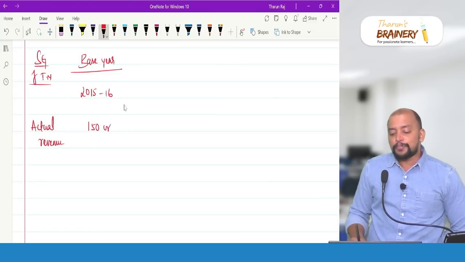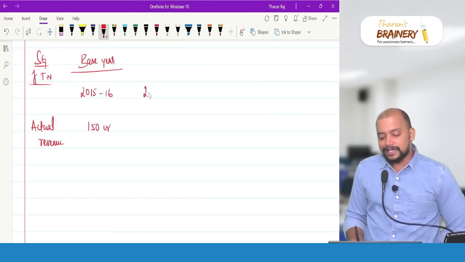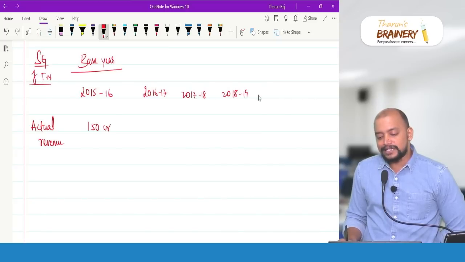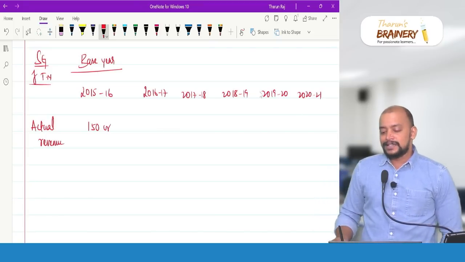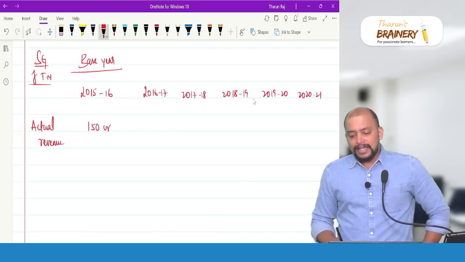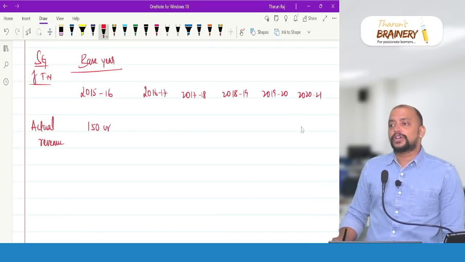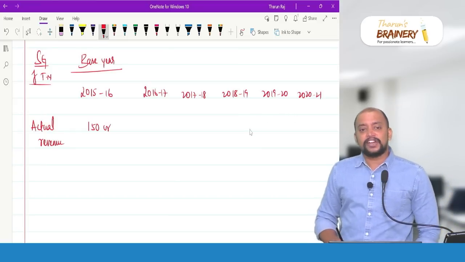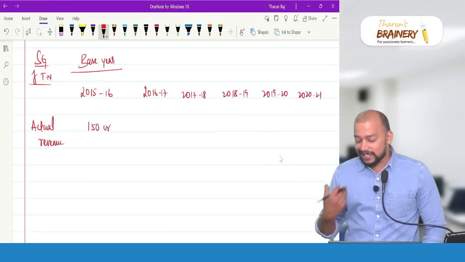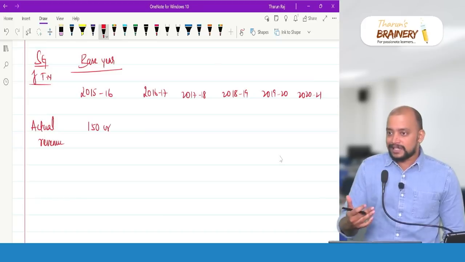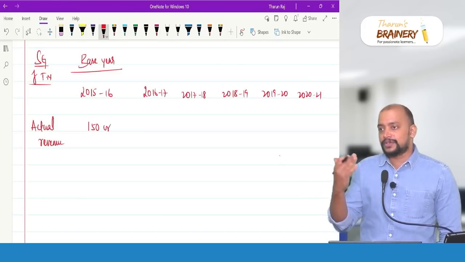Now, we need to do the projection based on this base year for 2016-17, 2017-18, 2018-19, 19-20 and 20-21, and so on. For how many years? This computation needs to be done till 31st March 2026, because the period of imposition of this compensation has been extended up to 31st March 2026, which means that it will be paid up to 2026. That is an amendment.